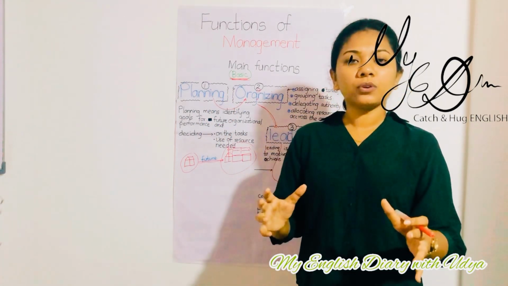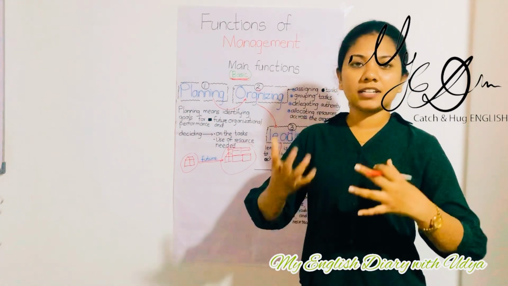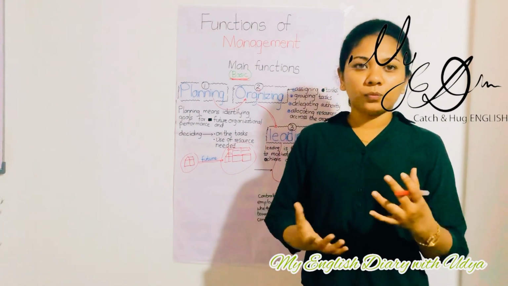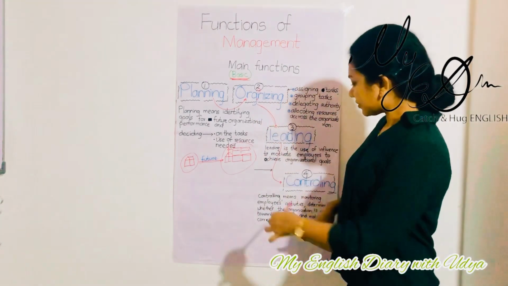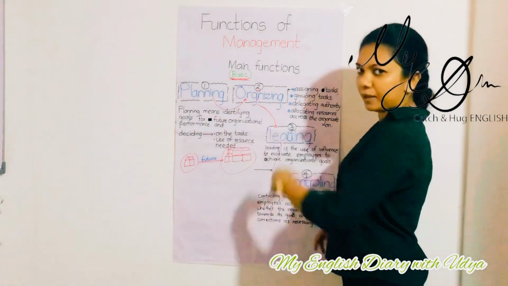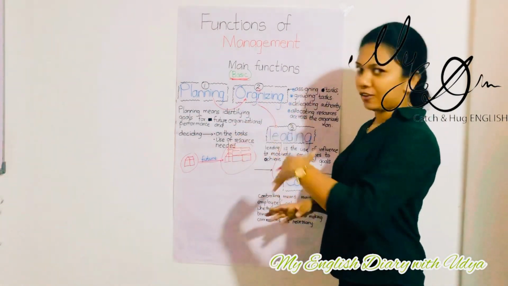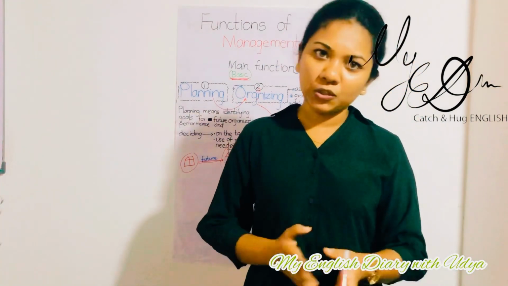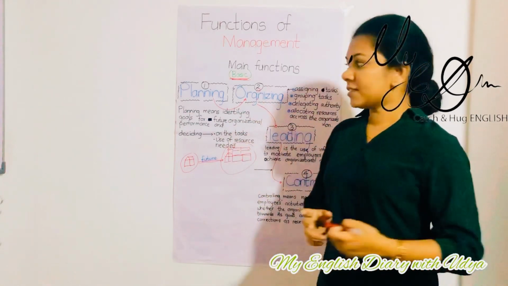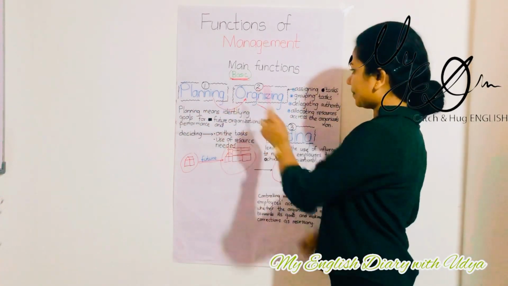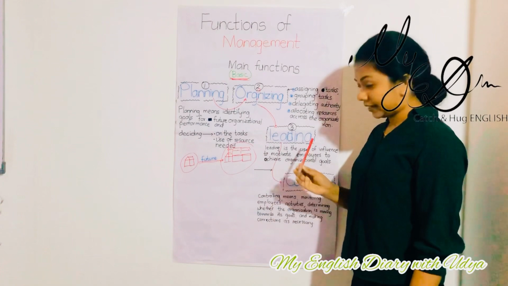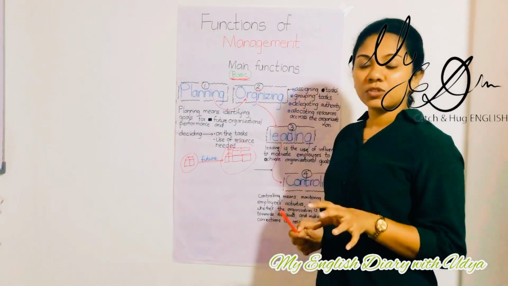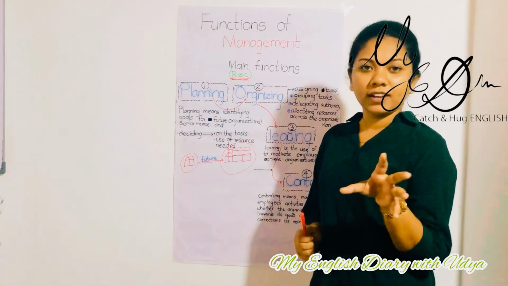We cannot achieve the success of our organization without doing any of them, right? We have to do all of them to achieve the organizational ultimate goal. What are they? Repeat again. Planning, organizing, leading, and controlling. Now I'm going to teach you them one by one, right?